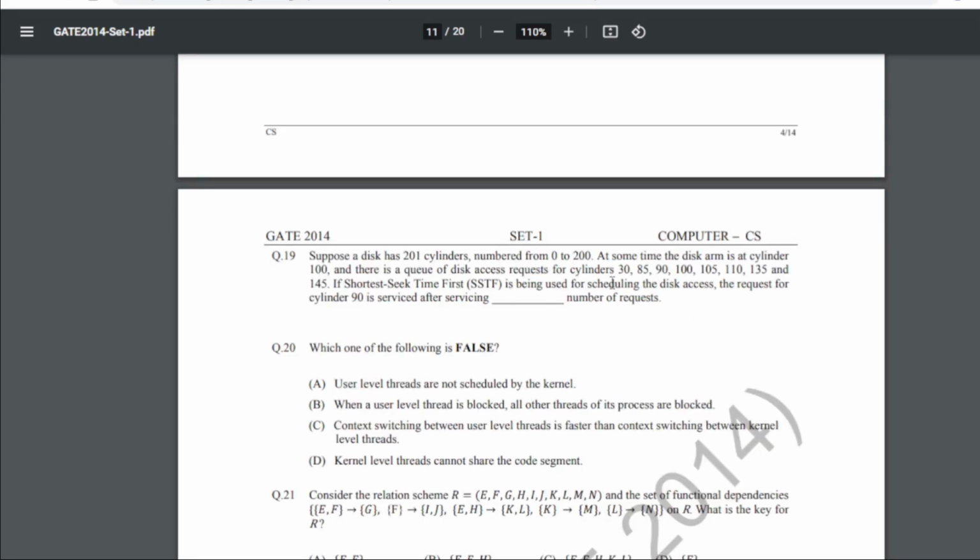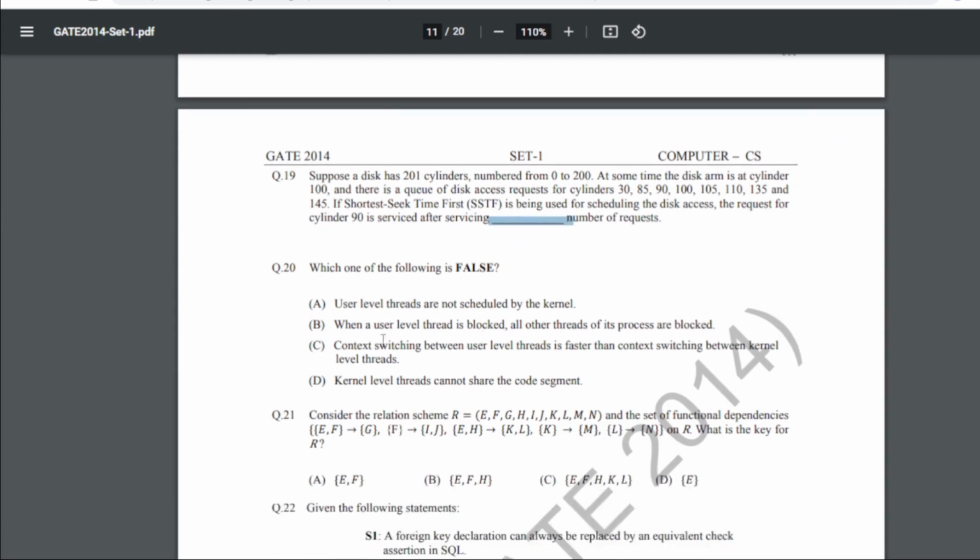19th is suppose a disk has 201 cylinders numbered from 0 to 200. At some time the disk arm is at cylinder 100 and there is a queue of disk access requests for cylinder 30, 85, 90, 100, 105, 110, 135 and 145. If shortest seek time first SSTF is being used for scheduling the disk access, the request for cylinder 90 is received after serving what? So for question number 19 our answer will be 3 number of requests.